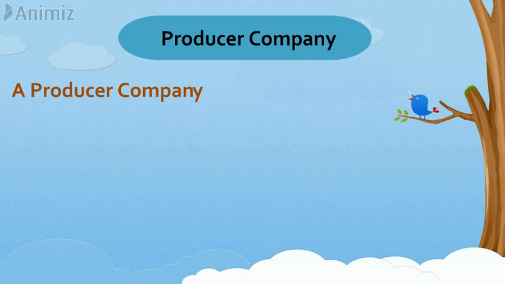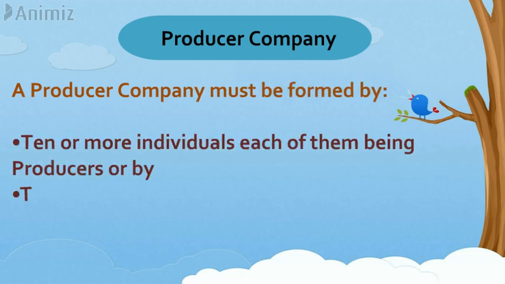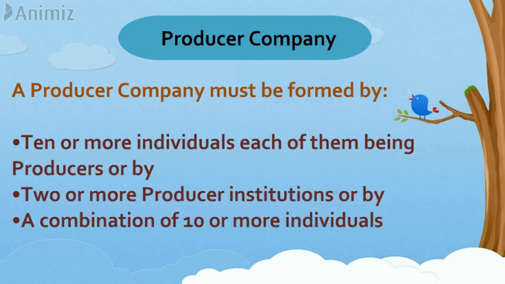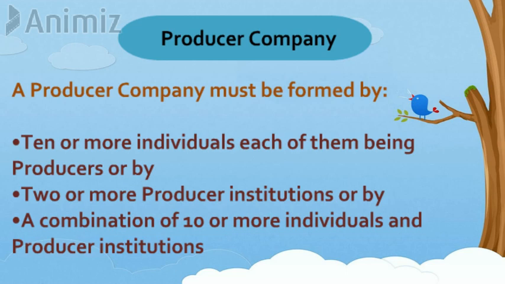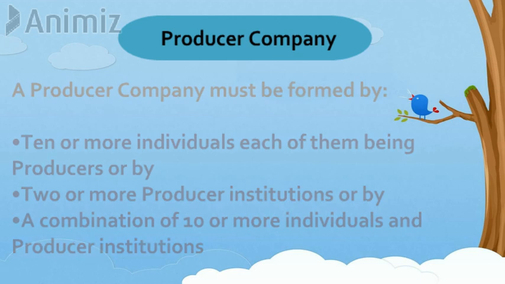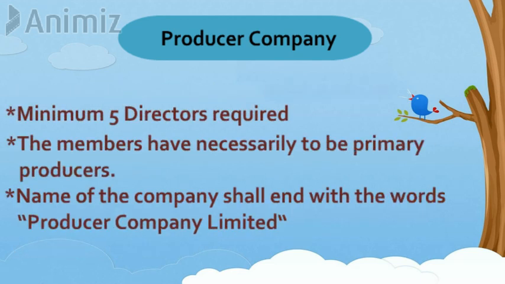For incorporating a producer company, minimum 10 or more individual producers or agriculturalists are required, or 2 producer institutions, or a combination of both. Minimum 5 directors are required to incorporate a producer company. 10 members or primary producers are required to start a company. Company has to use the words Producer Company Limited at the end.